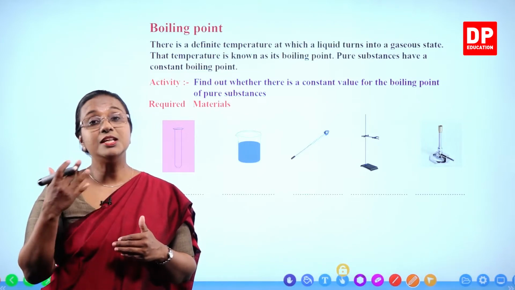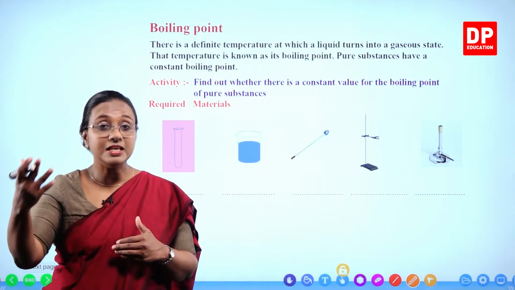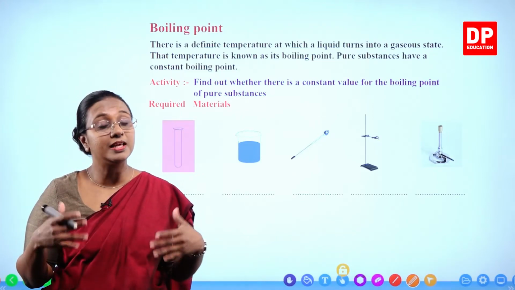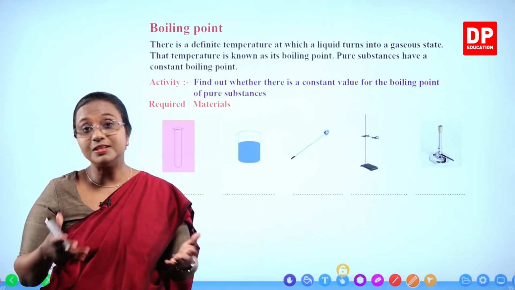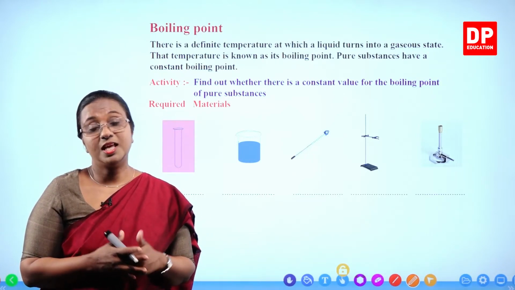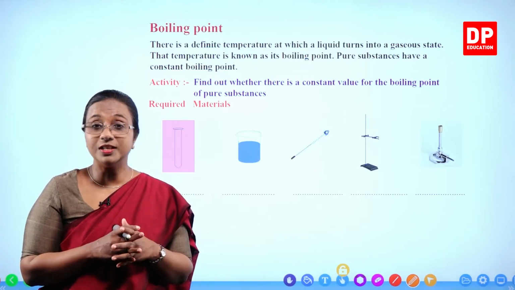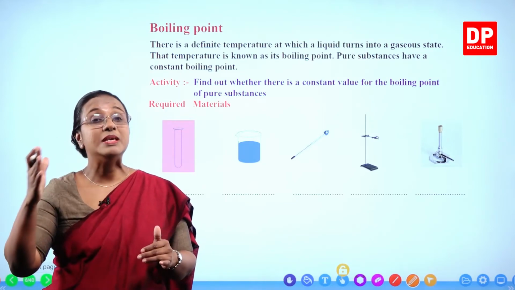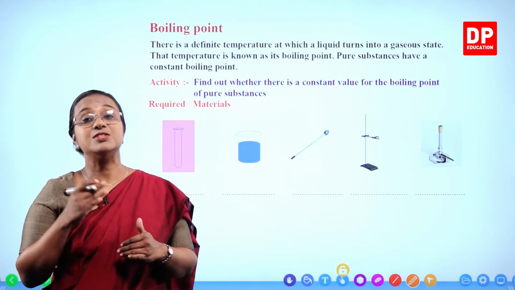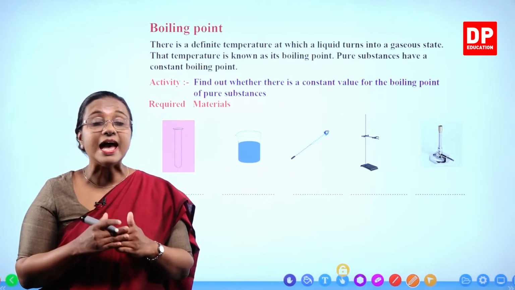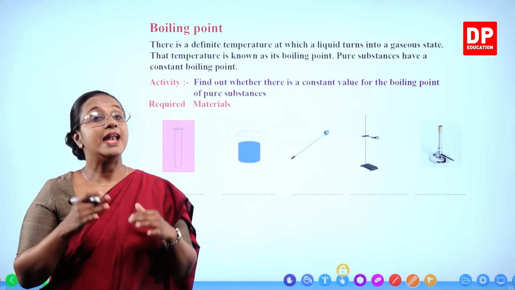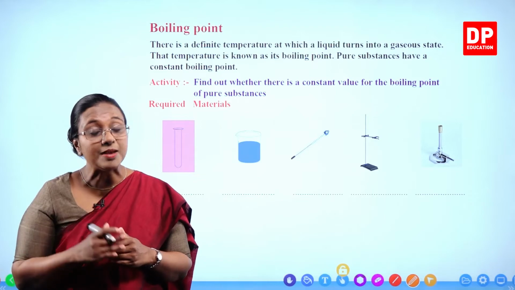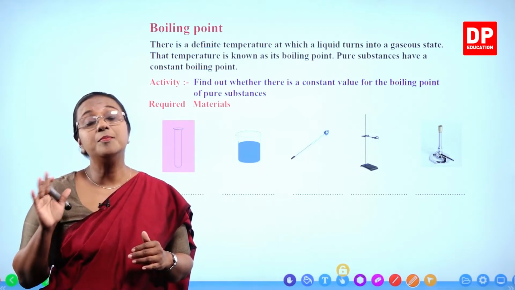The water will continuously boil, it will become steam, and until all the water becomes steam, it will keep on boiling. And thereafter the vessel will start burning. Only then they might realize that they haven't turned off the cooker. So at that point, when all the water is being converted to steam, that is water vapor, we call that boiling. And that also takes place at a constant temperature. That temperature is known as the boiling point.